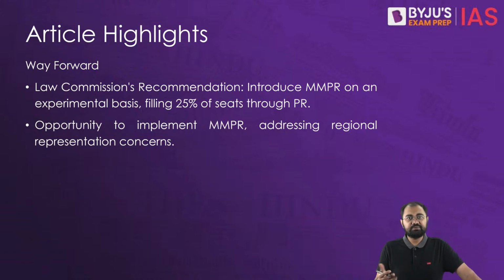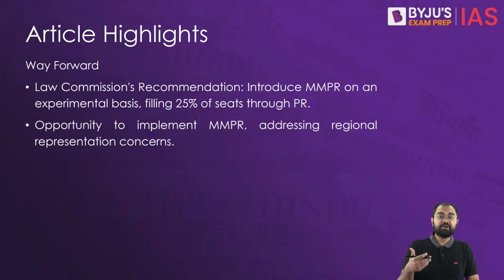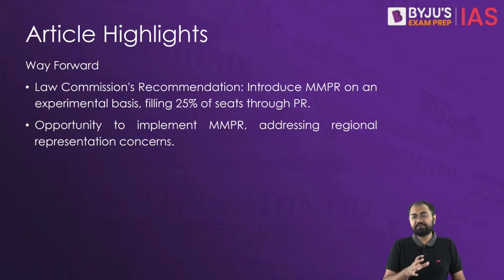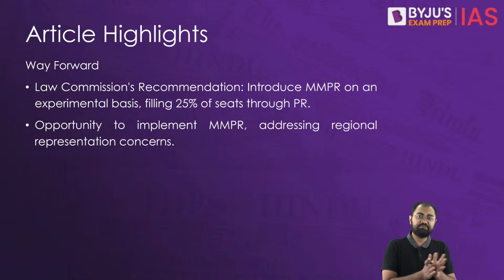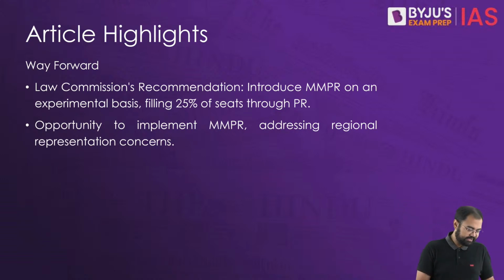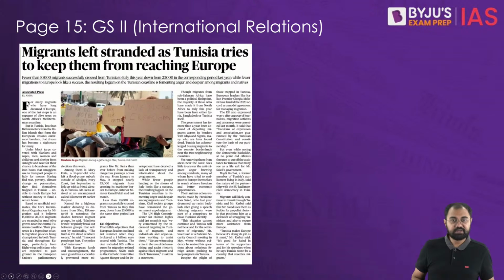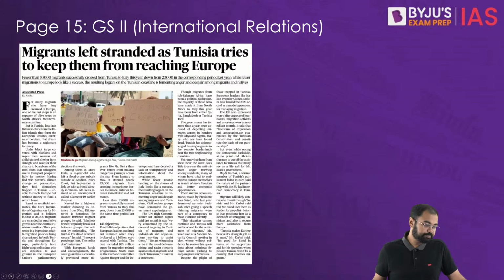We have to see how things go, because the upcoming delimitation, which is based on the first census after 2026, could be an opportunity to implement the mixed representation system, and it might address concerns of some of the smaller states and maintain the federal balance in the country. So we have to weigh both sides of the situation so that we can take a proper decision.